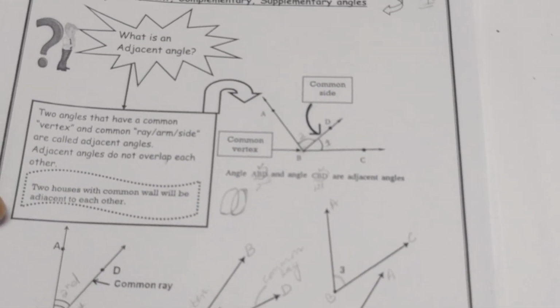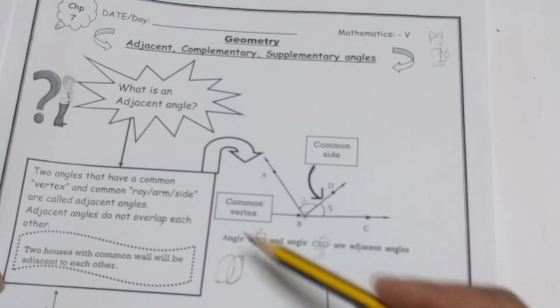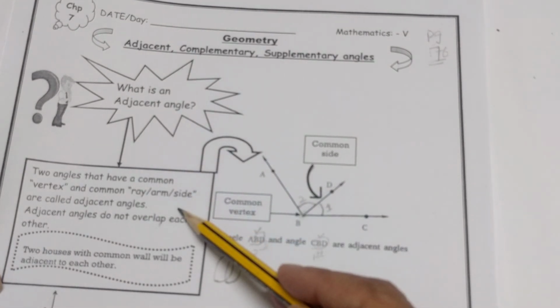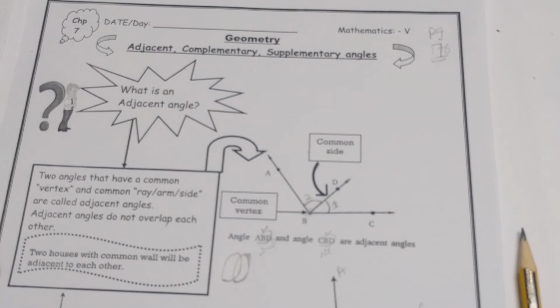Now your concept is clear for the adjacent angles. Revise this topic by yourself. Practice the definition of the adjacent angles, and also revise these angles to clear the concept in your mind. Inshallah, in the next lecture, I will start the complementary angles. Okay. For any problem, you can ask me and watch the video again and again to clear the concept.